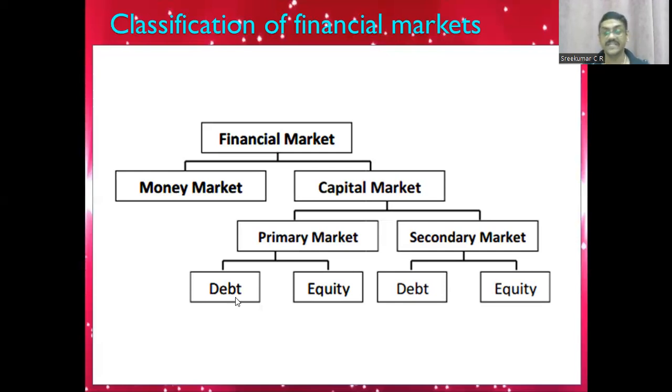Okay, so the capital market is divided into primary and secondary. In both primary and secondary, they are dealing with debt instruments as well as equity instruments. The secondary market is also called a stock exchange. Equity instruments, when I'm saying, basically it is the equity share, children. Debt instruments are the debentures, bonds, bank loans from other financial institutions, etc.